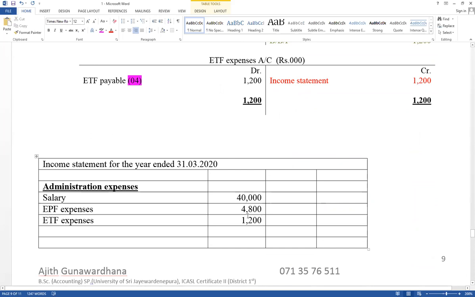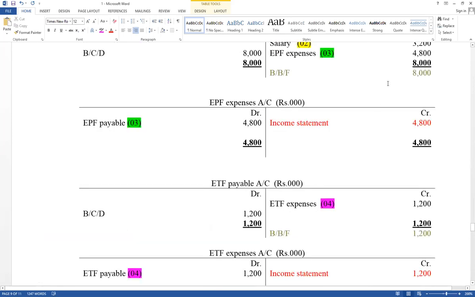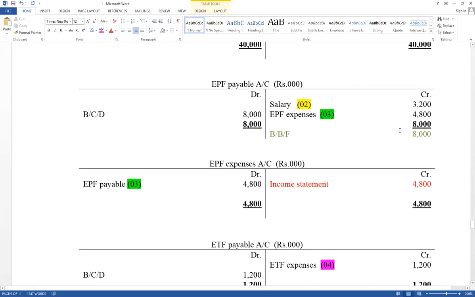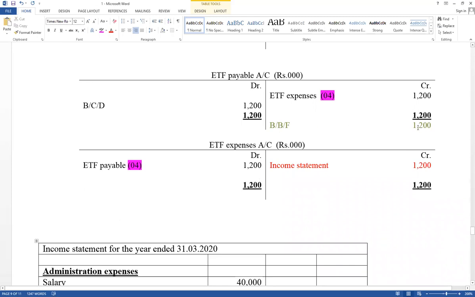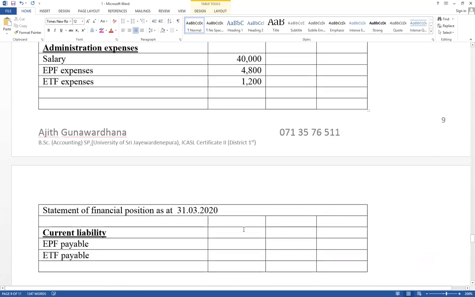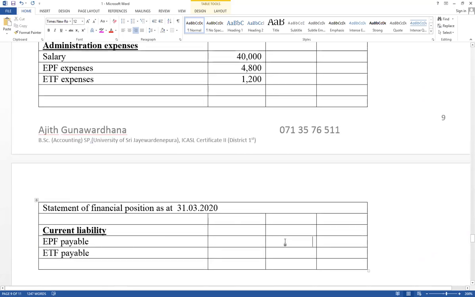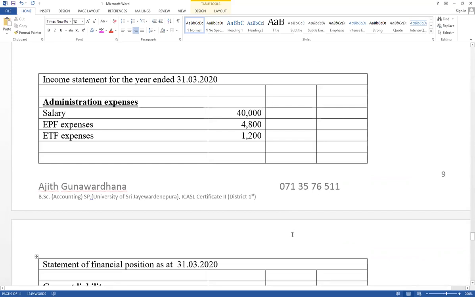See the expense account balances. Then the payable accounts under current liability: EPF payable equals 8,000 and ETF payable equals 1,200. Therefore, in the second column, EPF payable 8,000 and ETF payable 1,200. 5 marks available.